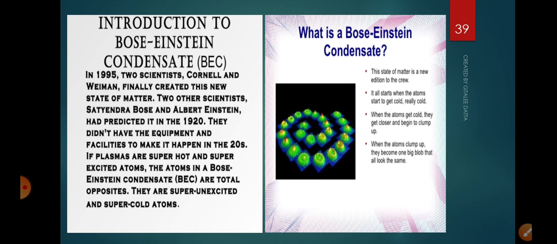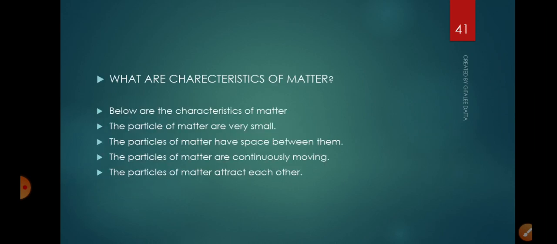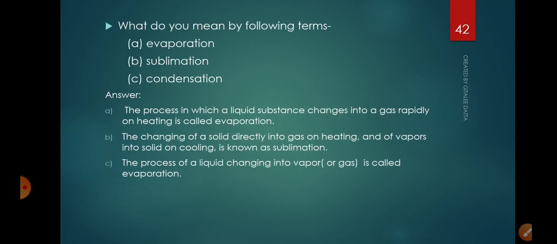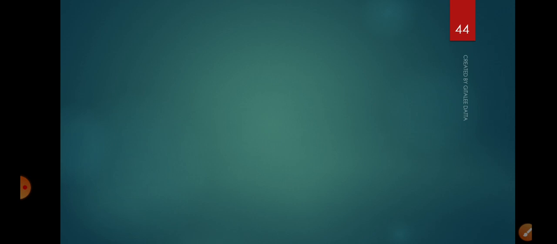So with this, the chapter is also over. If you have any doubt, we can also do a recapitulation. Important questions, of course, and characteristics of matter, you have all written. Then terms relating to this chapter like evaporation, sublimation, so many terms are there. Melting, melting point, right? Next, we have discussed latent heat, and latent heat of fusion as well as vaporization. We have come to know about evaporation and factors affecting the rate of evaporation.